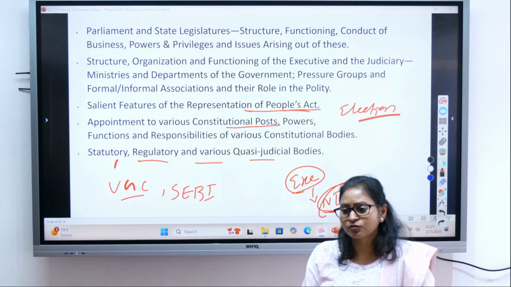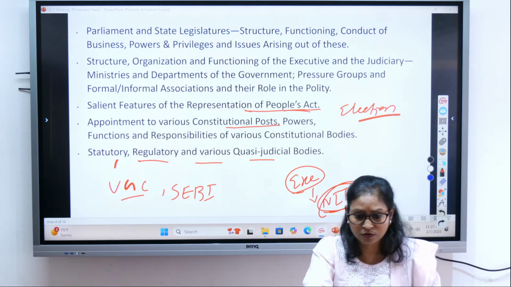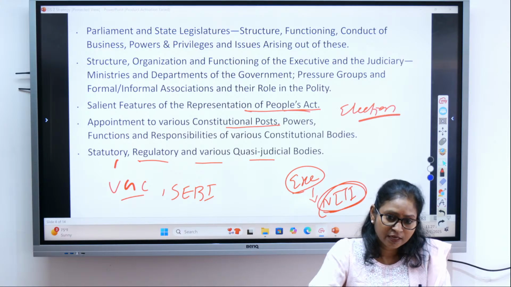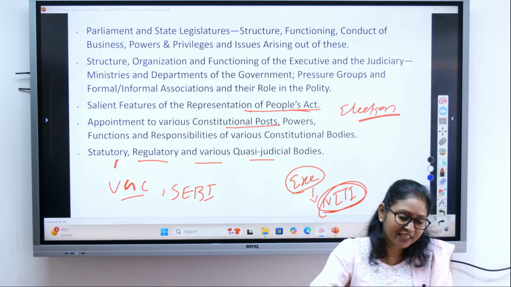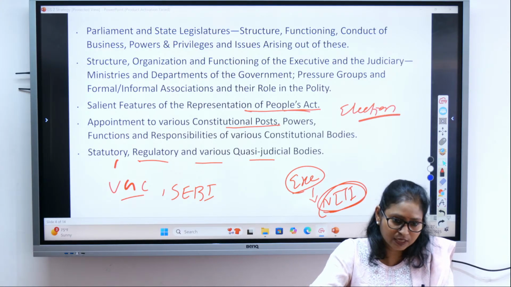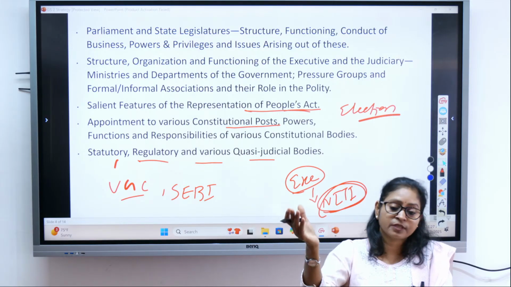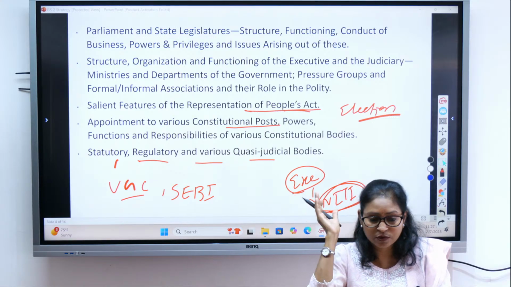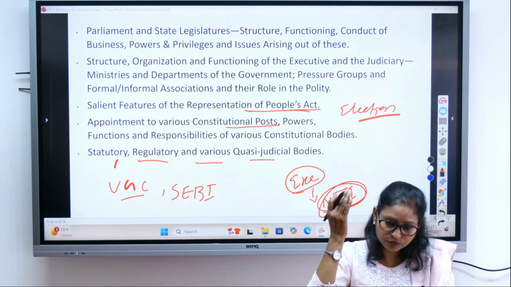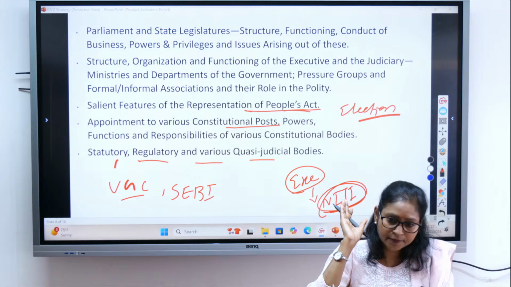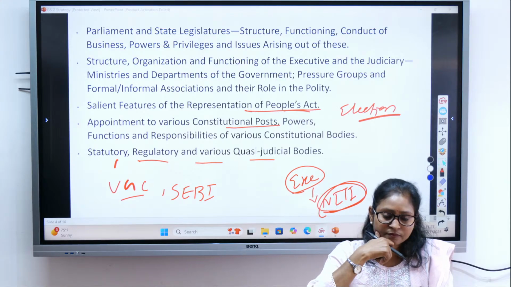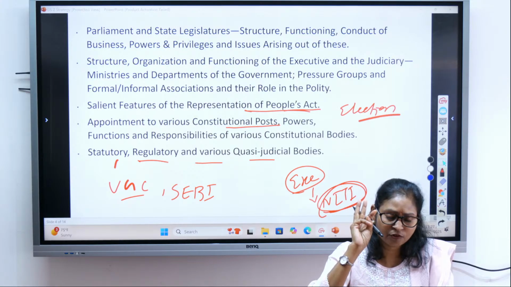These things will be there in your books also, but there are certain contextual things which I will be talking about in the class for more explanation. So you will know what is called a statutory body, what are called executive bodies, what are called constitutional bodies, right?